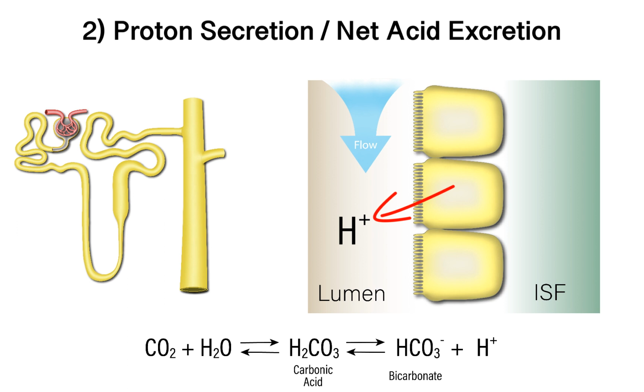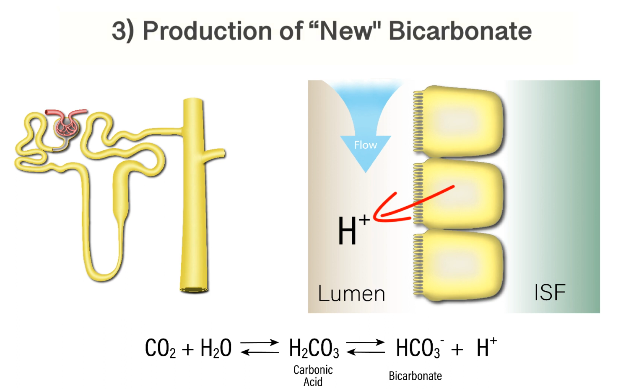So what happened to the bicarbonate that was produced in this process? This represents the production of new bicarbonate, or the third renal process for modulation of extracellular pH.